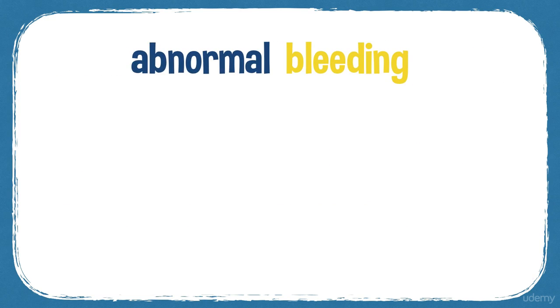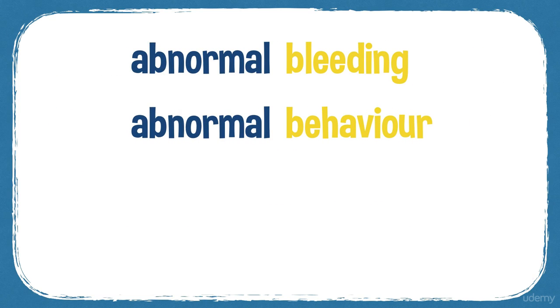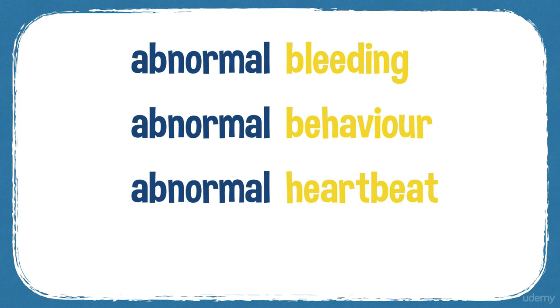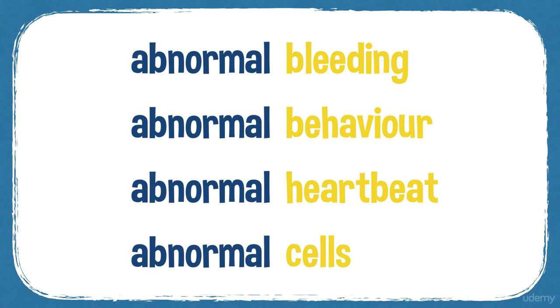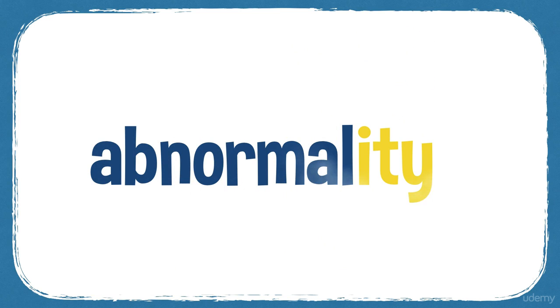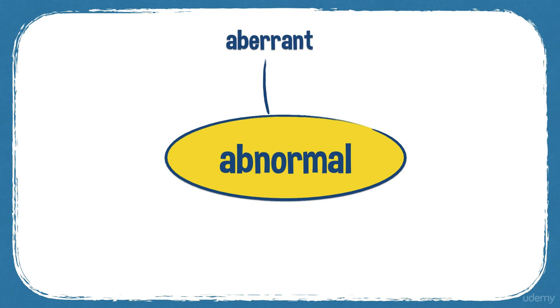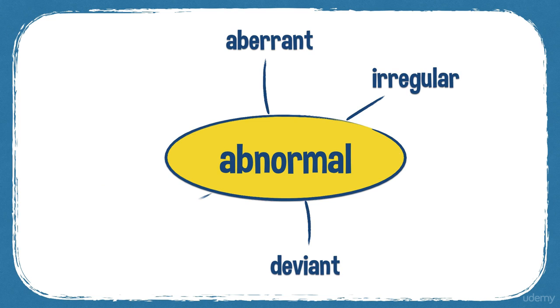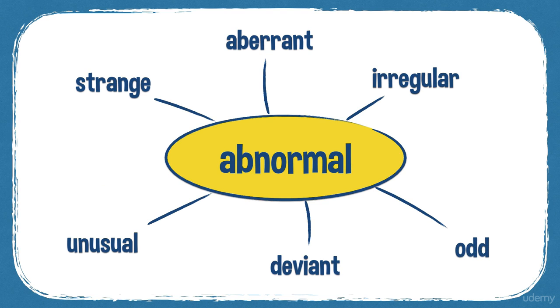So you can have abnormal bleeding, abnormal behaviour, these are common collocations, abnormal heartbeat, abnormal cells. And you can have also a noun, abnormality. So you have abnormal, abnormality. So some synonyms: aberrant, deviant, irregular, unusual, strange, odd.